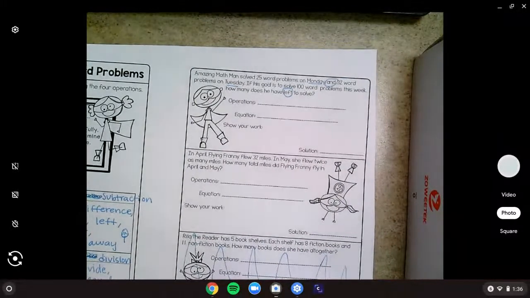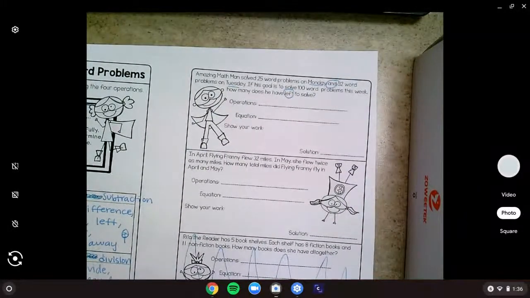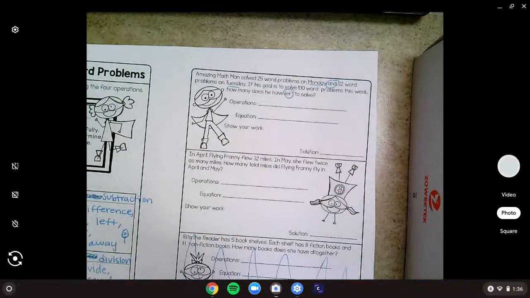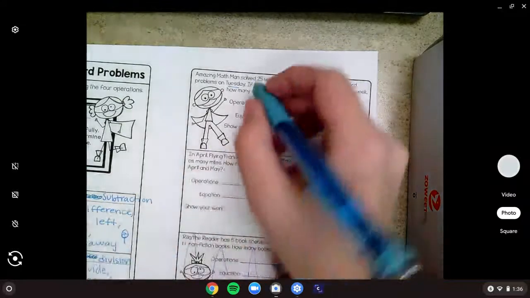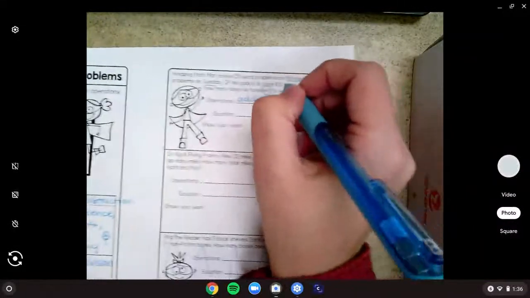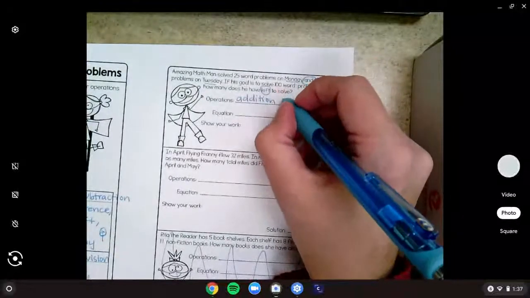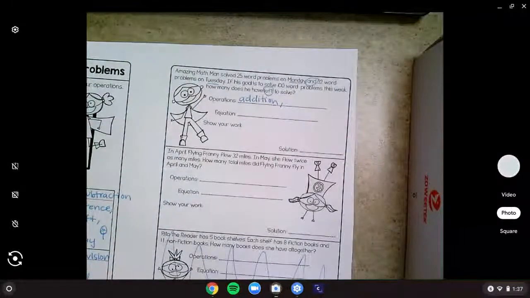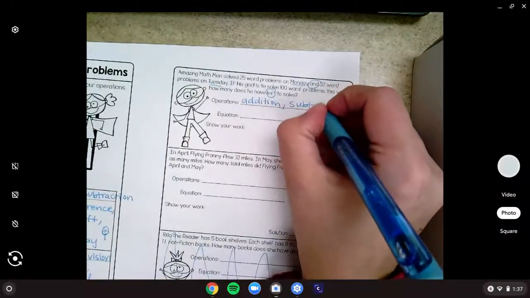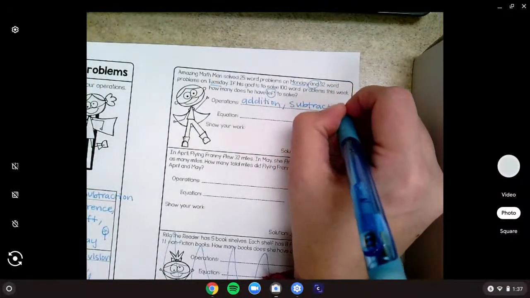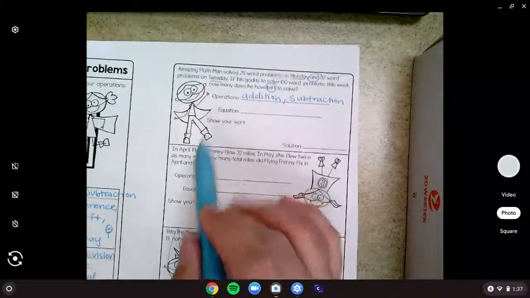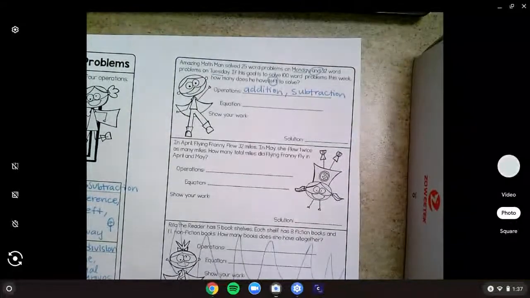They are left. What did those words tell us to do? And, left. Well, and meant we have to do addition. So we're going to write that on that first line. Then that left tells us we're going to have to use subtraction. Now I'm thinking through my equations. I might do that when I'm showing my work. I'm okay with that.